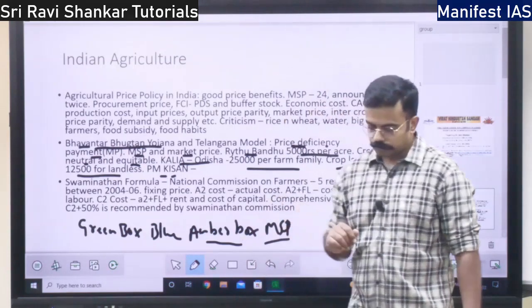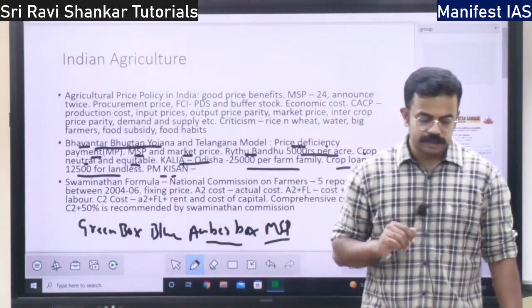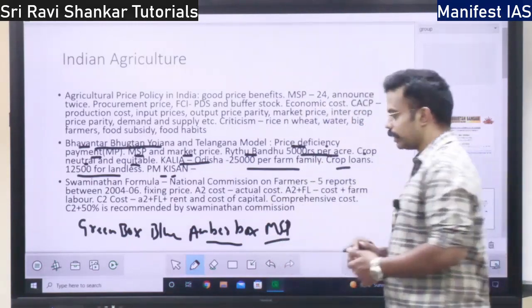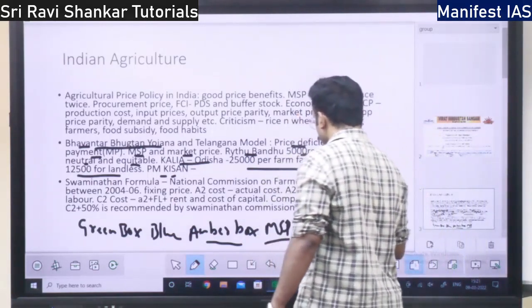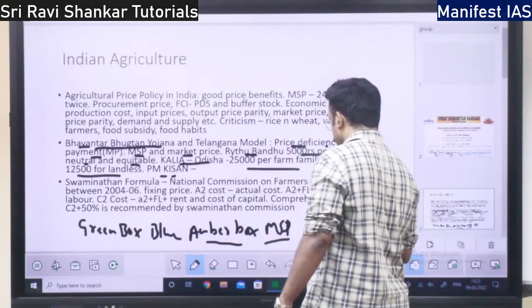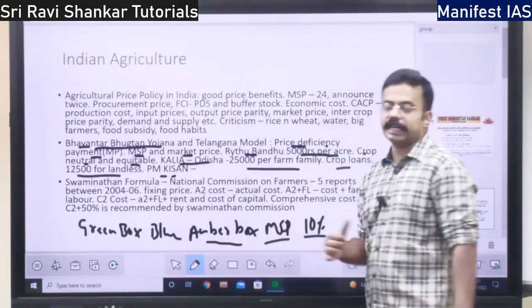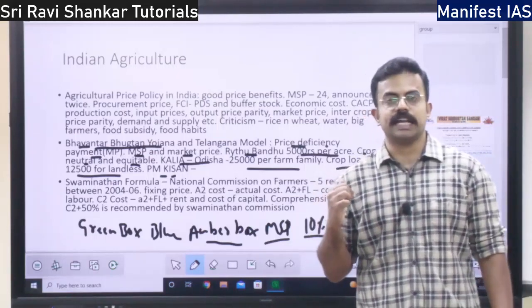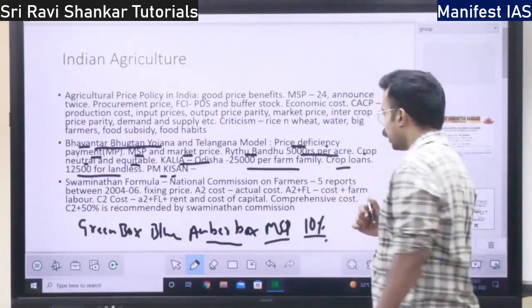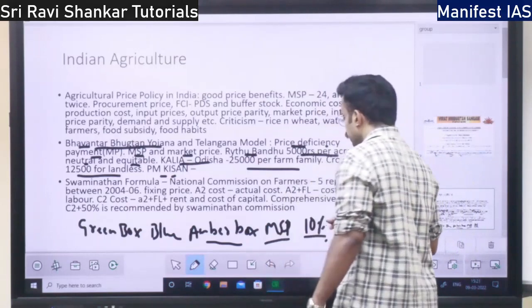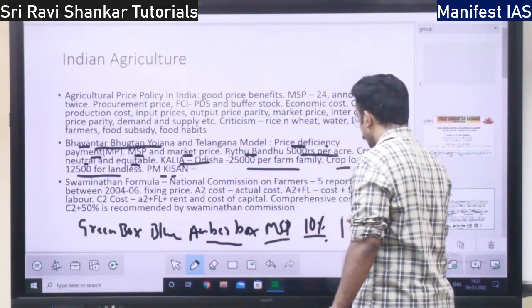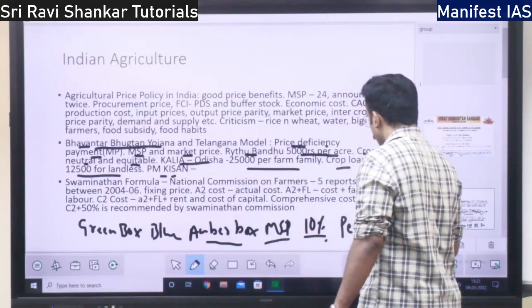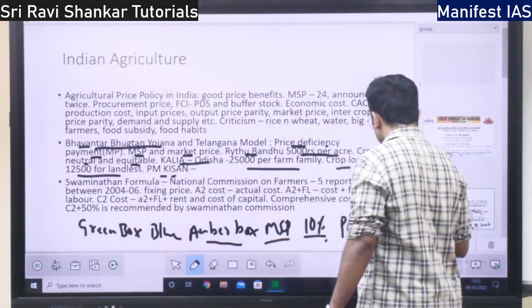So for this minimum support price, they say the agricultural subsidy should not exceed 10%. The 10% criteria is there. However, India has brought in the peace clause. There is a peace clause under the World Trade Organization.